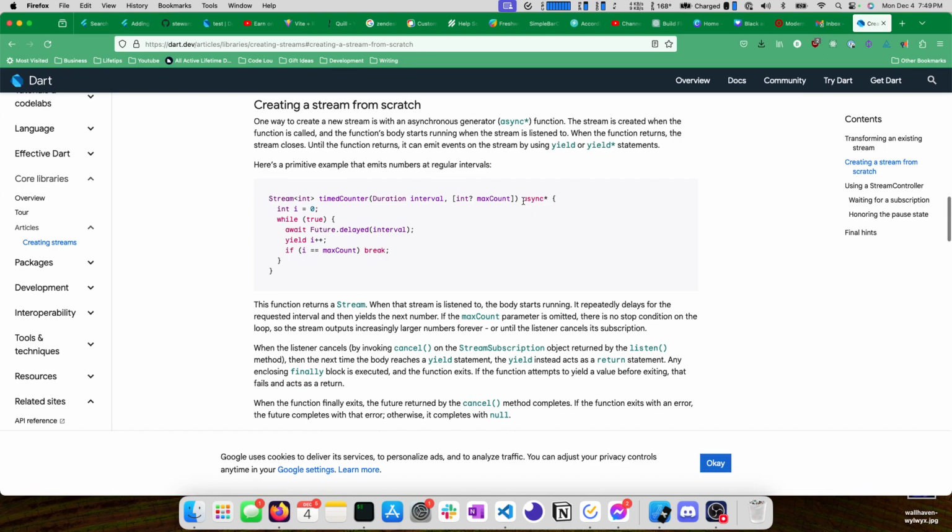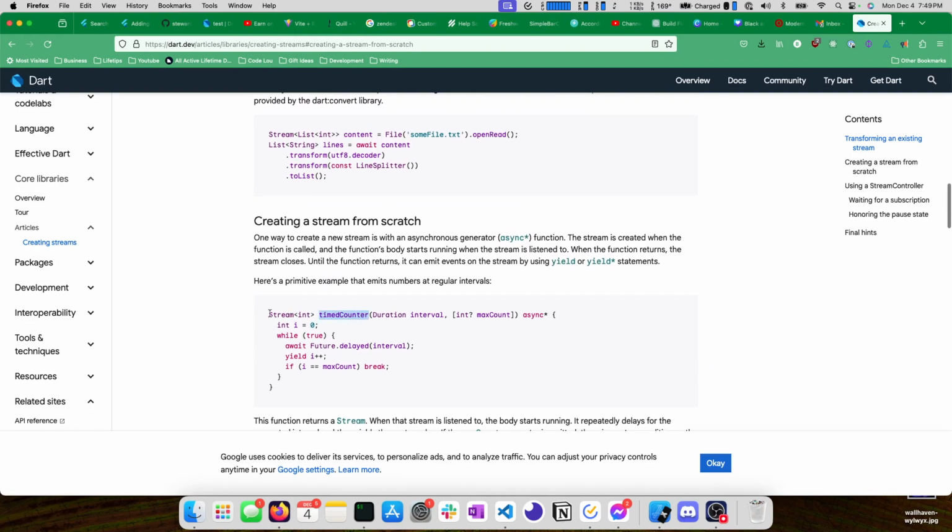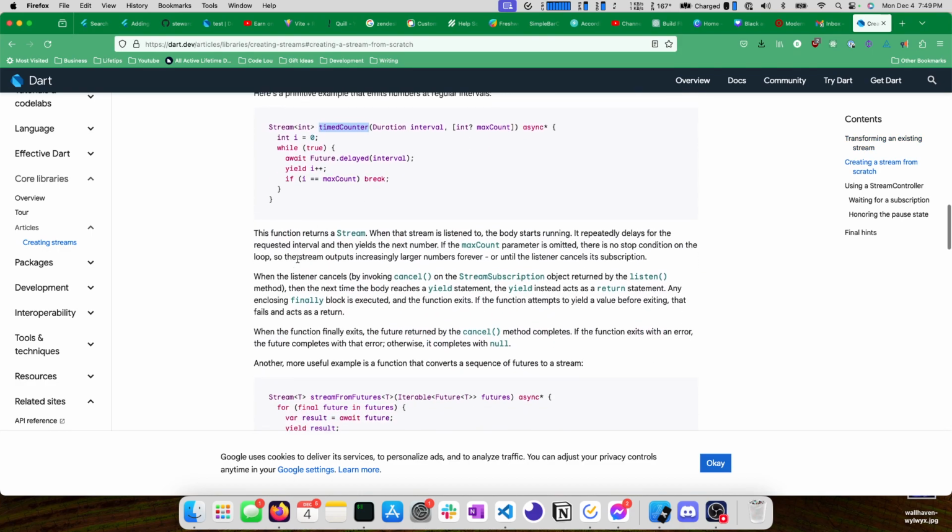So you can use an async with the star symbol to return a stream. Async returns a future, async with a star returns a stream, which gives you access to this yield keyword. So anything that you yield would output on that stream. But we don't necessarily want to return a new stream every time. We want a single stream for our state.